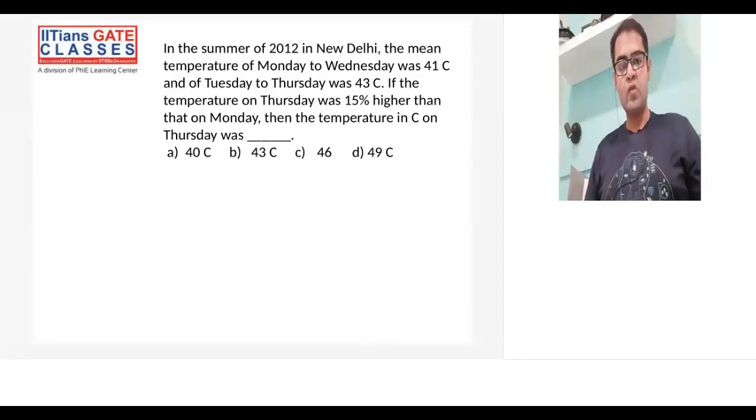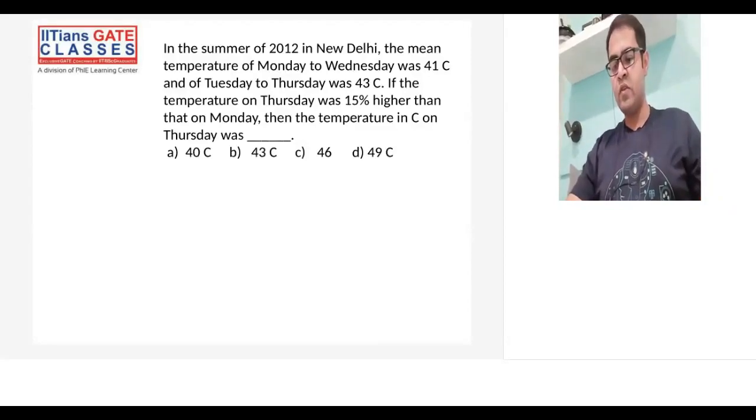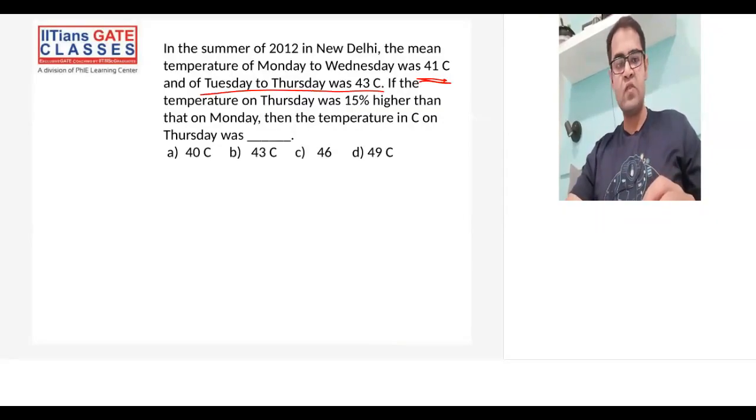I hope everyone paused the video. Let's see the solution for this. They are saying in summer of 2012 in New Delhi, the mean temperature of Monday to Wednesday is 41 degrees Celsius and Tuesday to Thursday is 43 degrees Celsius. I just want to read the question once to get the idea of what it is saying. Temperature on Thursday was 15% higher than that on Monday. So find the temperature on Thursday.